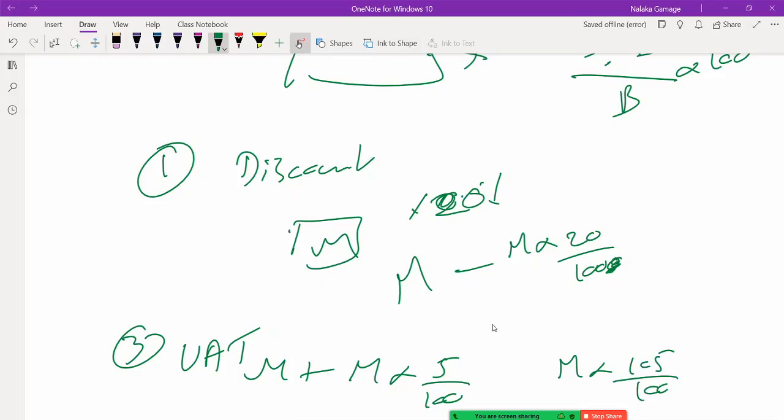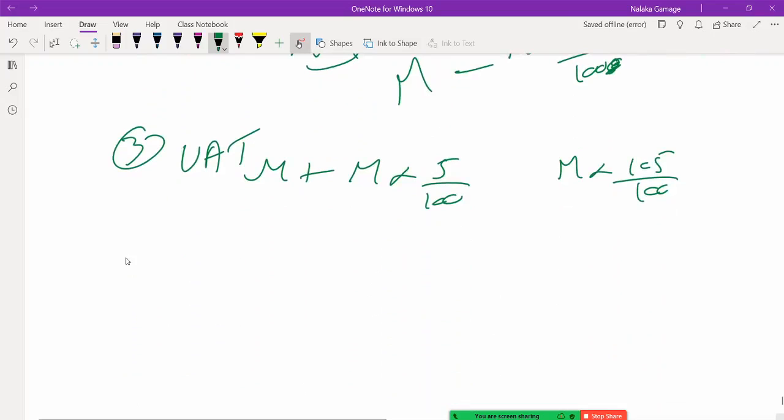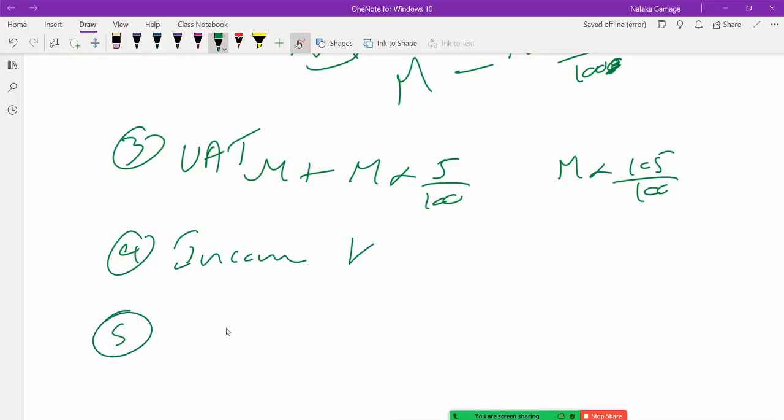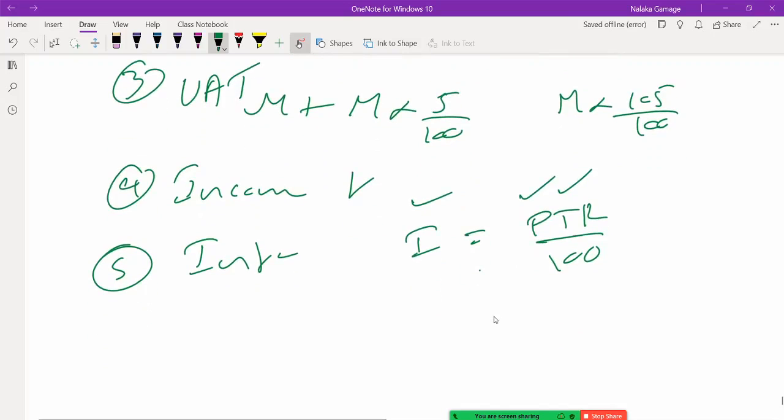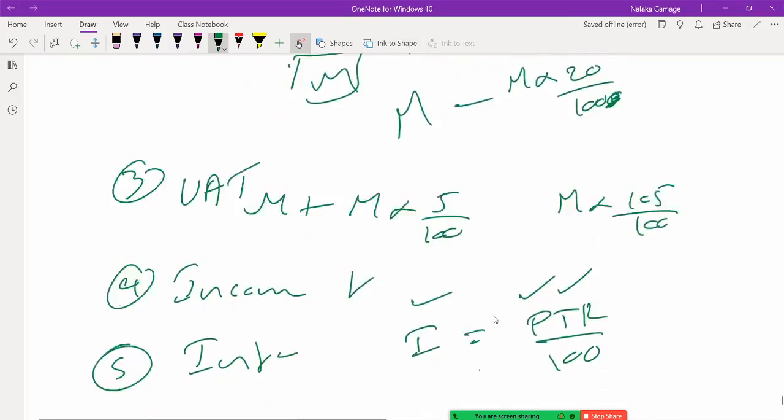So what else will you get under this? Of course you will get income tax questions. Then the interest question, especially the simple interest. Do I know the formula? Yes, I equals PTR divided by 100. Always they will give 2 or 3 of these and ask me the fourth one. Like maybe they will give the principal, time and the interest, and ask what is the interest rate. They will not ask you compound interest because in the exams they are interested in simple things only. Okay, so then what else?